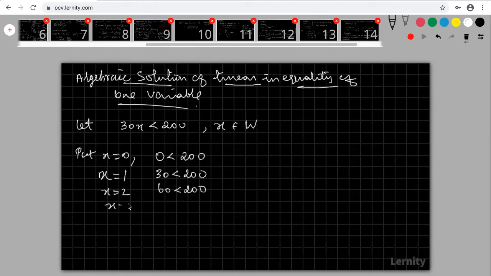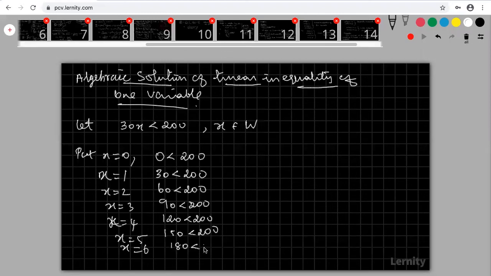Okay, x equal to 3. 90 less than 200. Okay, so x equal to 4. That is 120 less than 200. Okay, x equal to 5. So this is 150 less than 200. Okay, x equal to 6. 180 less than 200. x equal to 7.